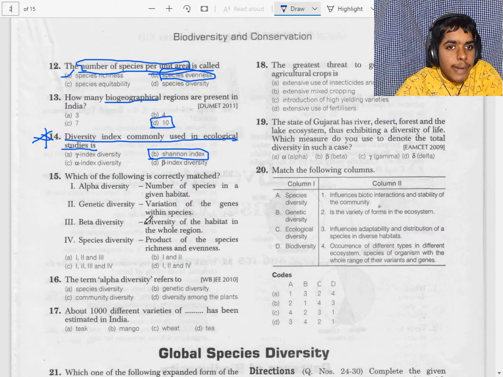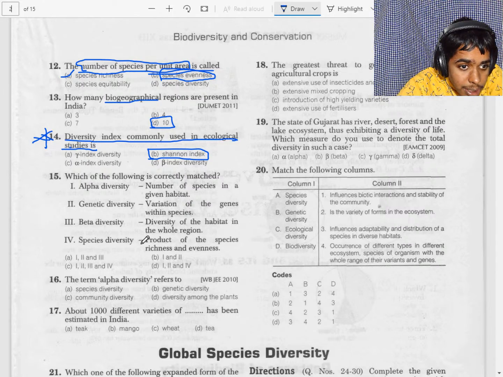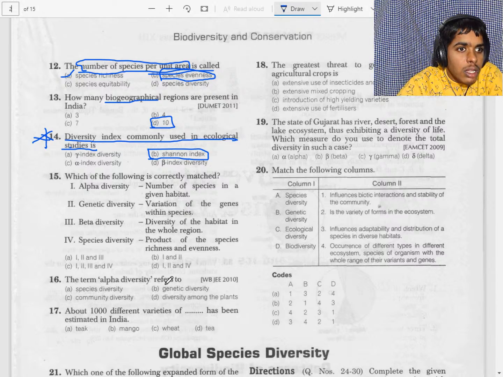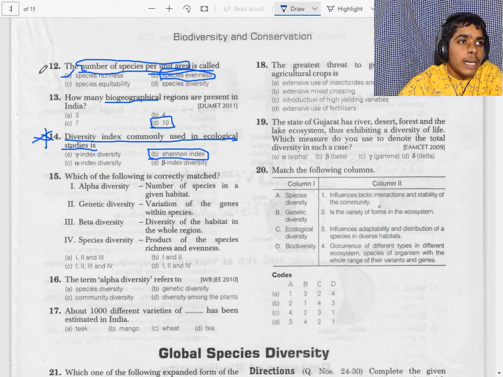Now, the expanded form of the IUCN is International Union for Conservation of Nature and Natural Resources. Here, check the options carefully. So our answer is option A. Let's check. Yeah, our answer is correct. We are not reading the explanation because we have read it in question number 21.